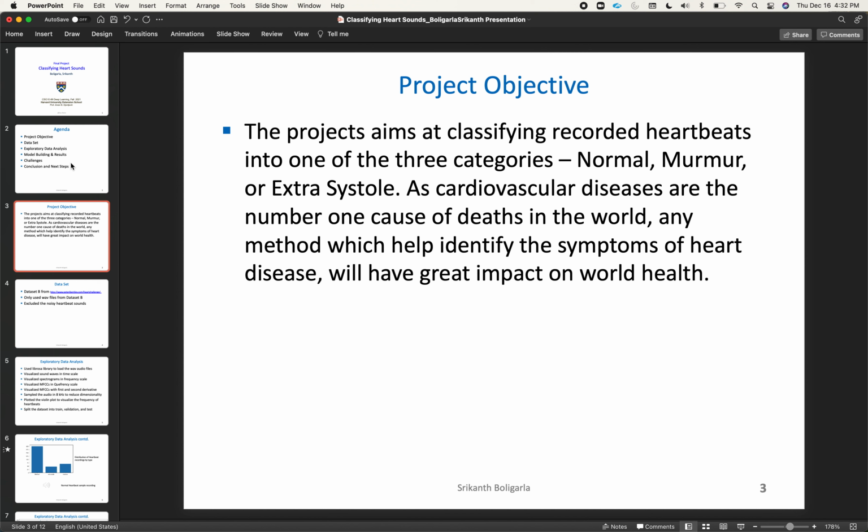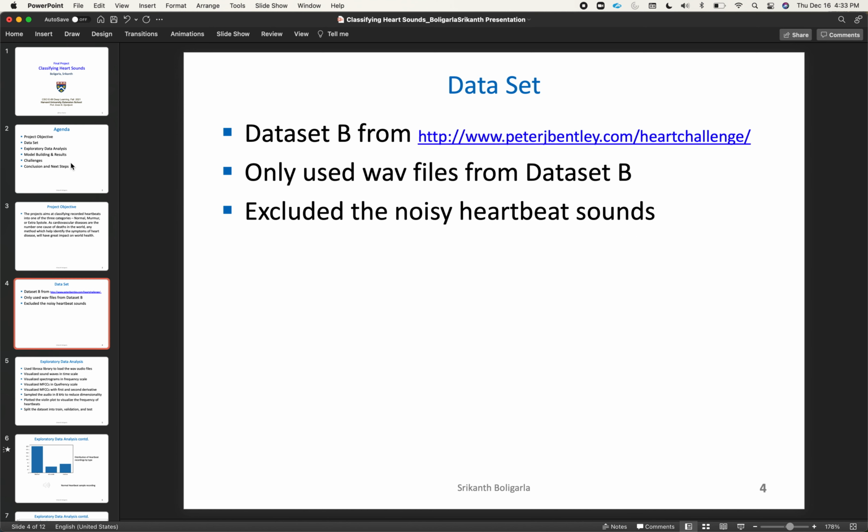Cardiovascular diseases are the number one cause of deaths in the world as per WHO. This project aims at classifying different heartbeats into normal, murmur and extrasystole based on the digital recording of the heartbeat. The data set is taken from the heartbeat challenge. The data set chosen is B, and it has WAV files, and noisy heartbeat files are deleted.